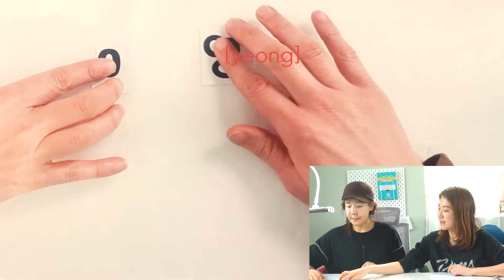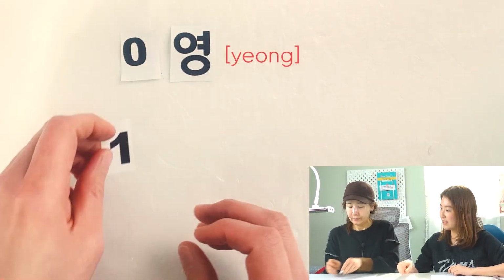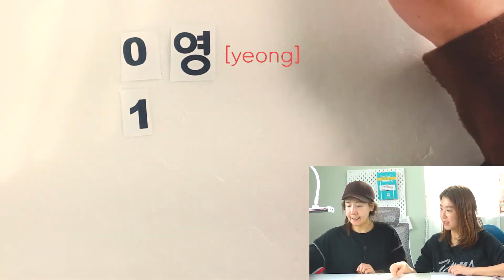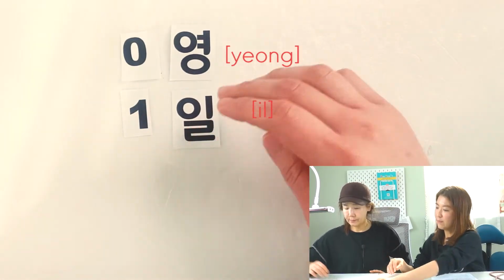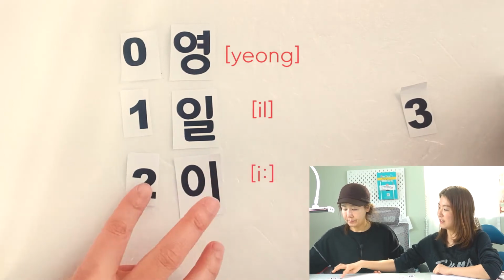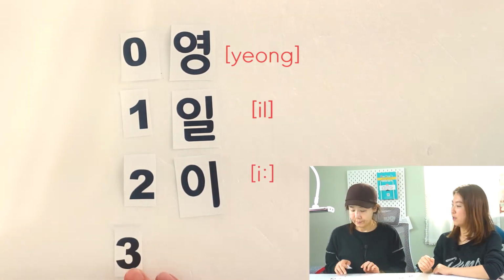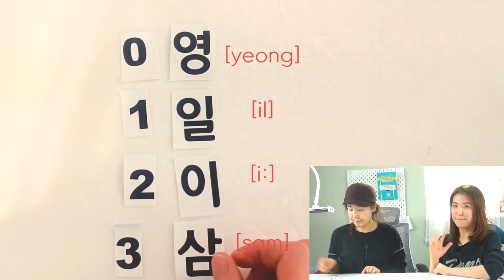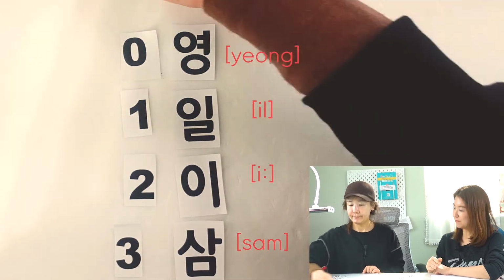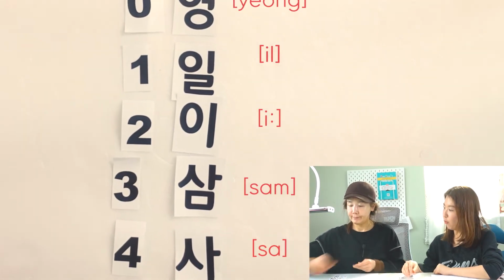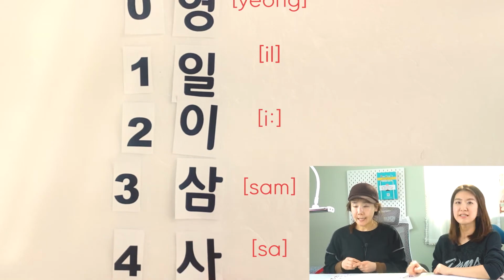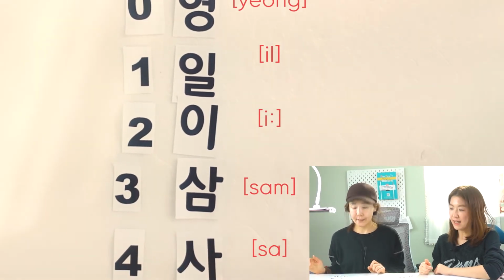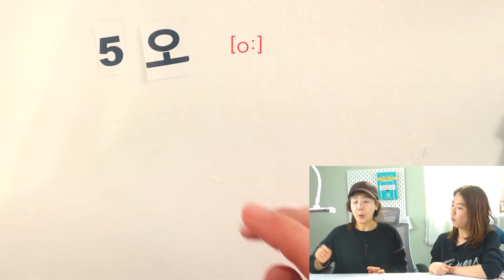0 is 영, and 1 is 일. Number 2, 이. Number 3 is 삼. And number 4 is 사. Number 5 is 오.